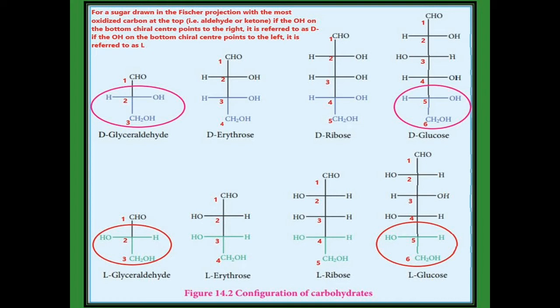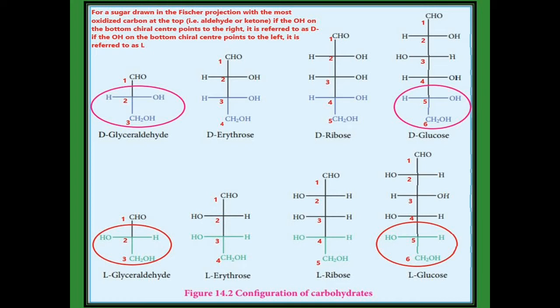First of all, you see the D-erythrose. Erythrose means it contains 4 carbons. In that one, the top carbon contains the aldehyde, which is the most oxidized carbon, and the third carbon is the bottom chiral carbon. That bottom chiral carbon contains the OH group on the right hand side, so it is D-erythrose. In L-erythrose, the OH group on the third carbon is present on the left hand side, so it is the L configuration.